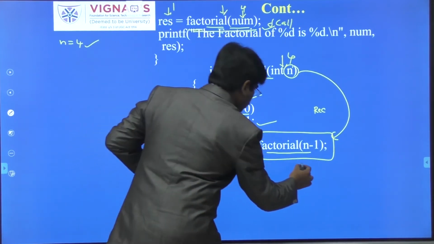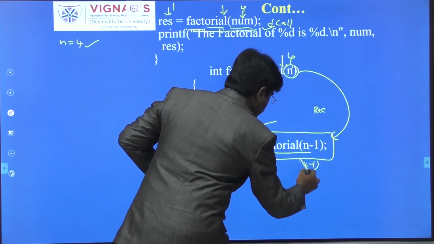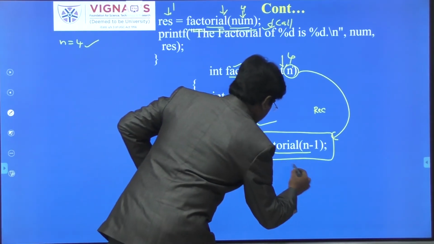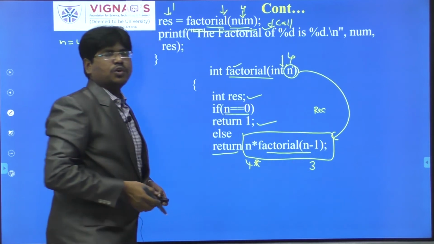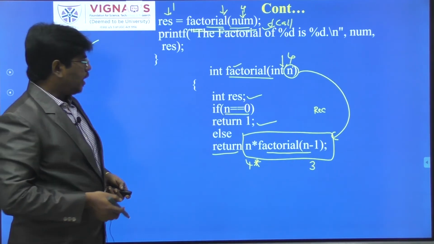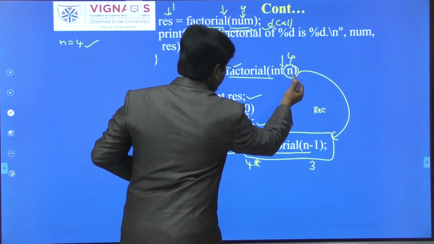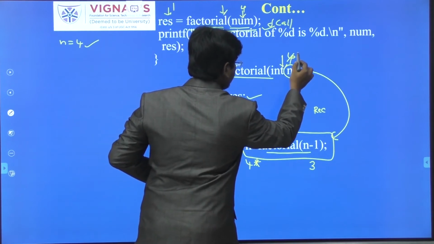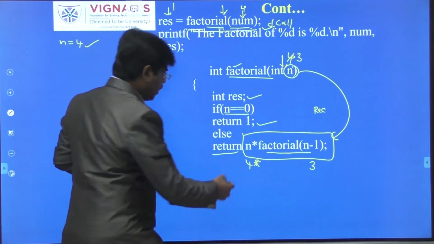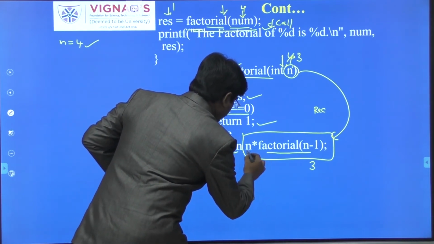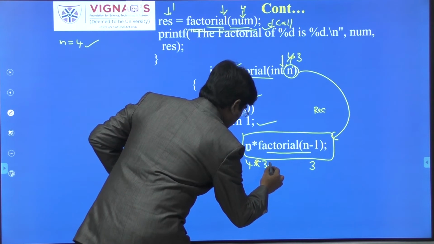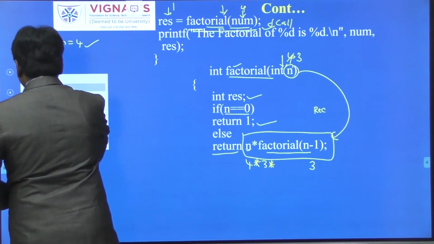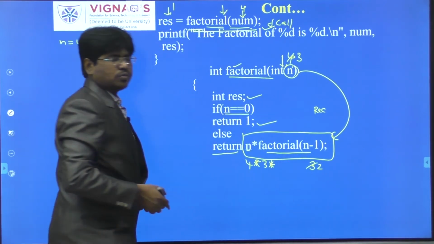So here what will happen? Factorial of 4 minus 1, that is 3. So here it will be having factorial of 3. So again factorial of 3 means the n value will become 3 from 4, as the function is calling again. Now what will happen? 4 into, again n value 3 into, again factorial of n value 3 minus 1, that is nothing but 2.